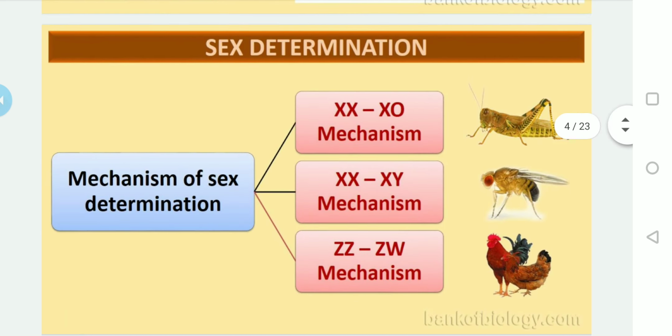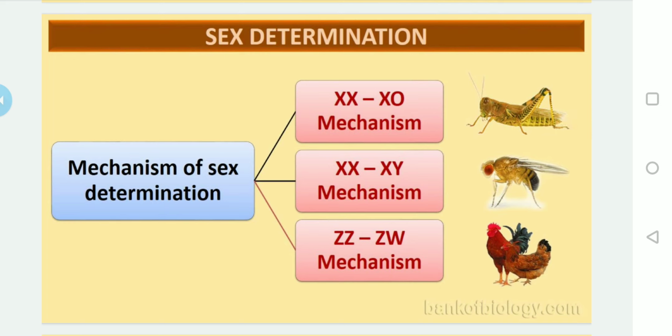In our syllabus, the mechanisms of sex determination are given majorly. In our textbook they have given only the XX-XO mechanism, the XX-XY mechanism, and the ZZ-ZW mechanism. Before we discuss these mechanisms, let me tell you briefly.